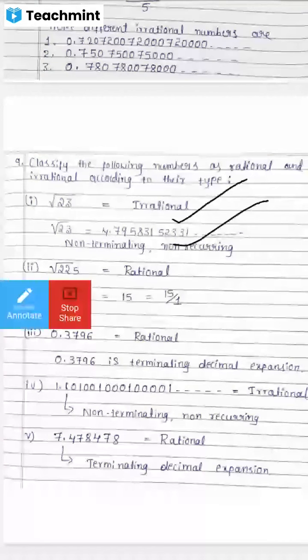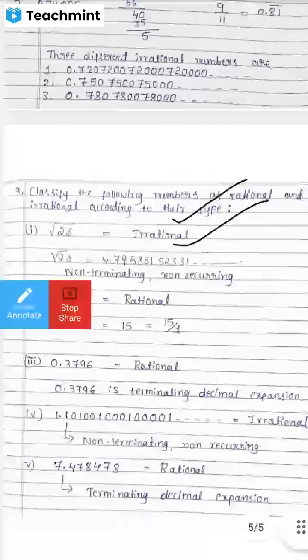It's rational. Why is it rational, Pratham? It's a perfect square number. Yes, a perfect square number. What is the square root of 225 actually? 15. Yes, exactly 15. So that is 15 by 1, so it's a rational number. Got the idea of this question now?